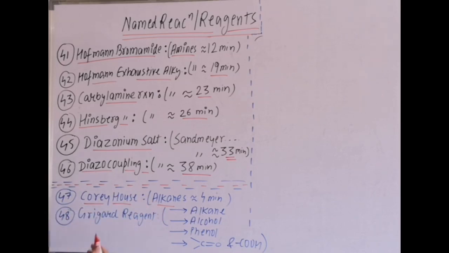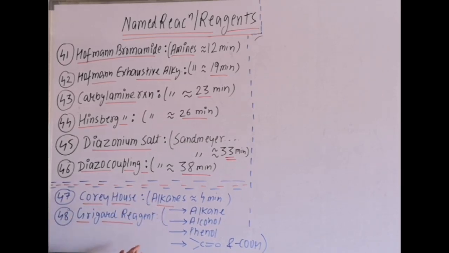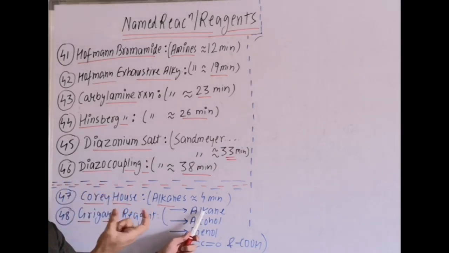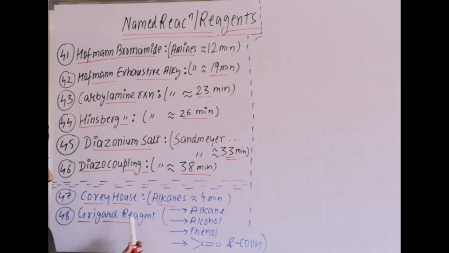One more is a very important reagent, that's why I have not mentioned it yet. The reason is it is covered in all the chapters starting from the beginning. In alkanes, this is covered. Grignard to alkane, Grignard reagent to alcohol formation, Grignard reagent to phenol formation, Grignard reagent to carbonyl compound formation, Grignard reagent to carboxylic acid formation.